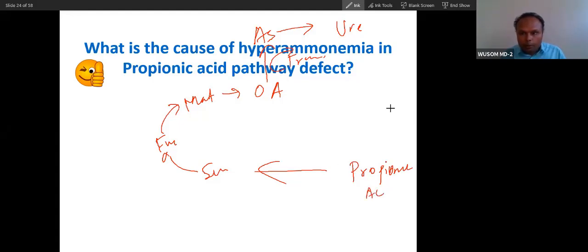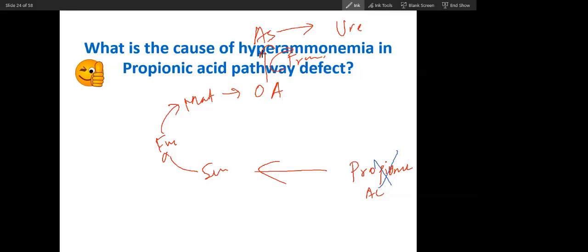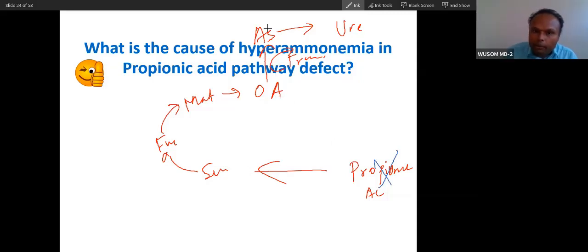If there is a problem in propionic acid pathway, what will happen? It will also affect carbon supply. Won't it affect carbon supply? Yes, sir, it will affect carbon supply. And if it affects this 4 carbon compound, aspartate supply, what will happen? So there will be defect in urea cycle. So that is why when there is a problem in propionic acid pathway, there will be hyperammonemia, moderate hyperammonemia.